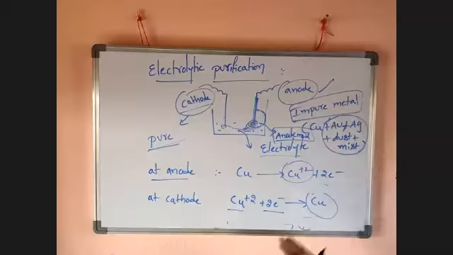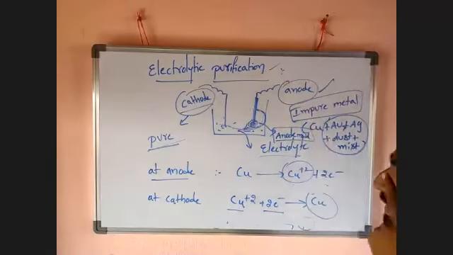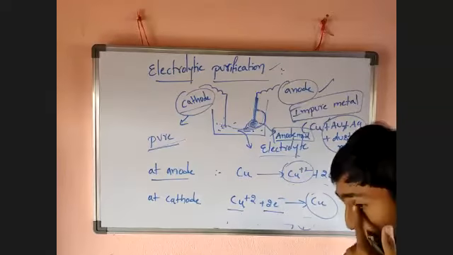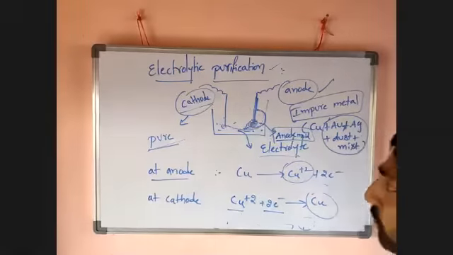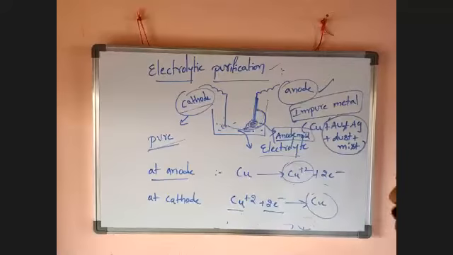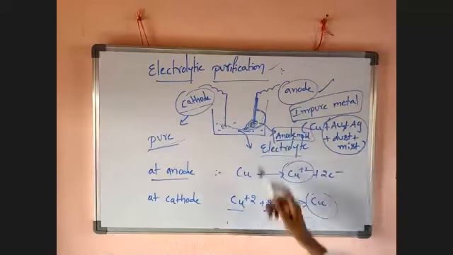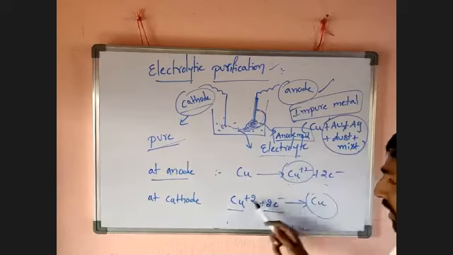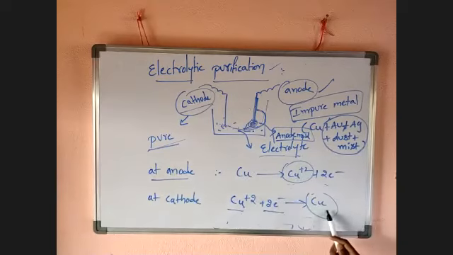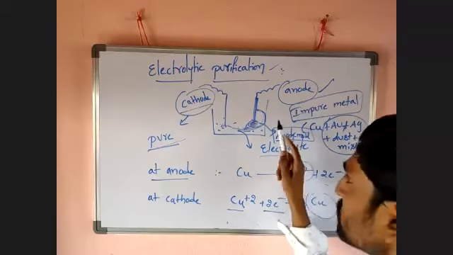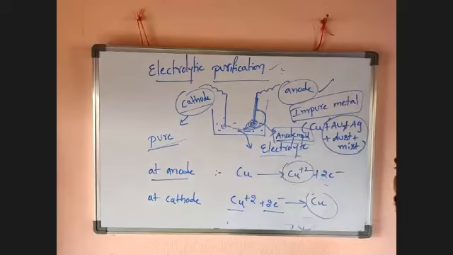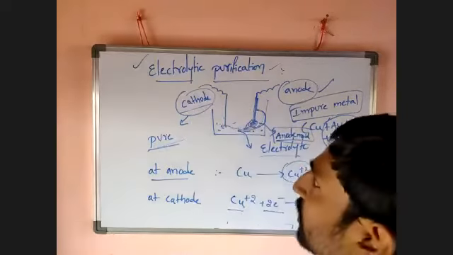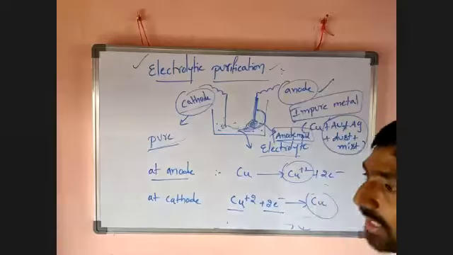So it is electrolytic refining, or electrolytic purification. What's happening in electrolytic purification? The impure metal is taken as the anode, the pure metal is taken as the cathode, and we take the corresponding electrolyte. At the anode, the metal loses electrons. At the cathode, that ion gains electrons and is deposited as pure metal. The remaining impurities stay at the anode, which is nothing but anode mud. This entire process is called electrolytic purification, or electrolytic refining.